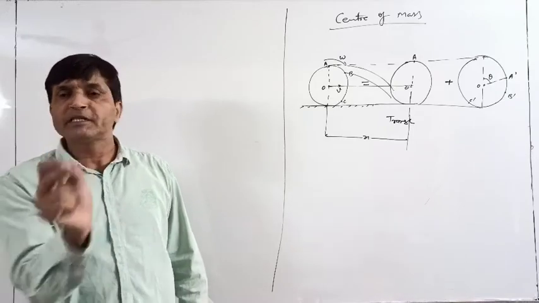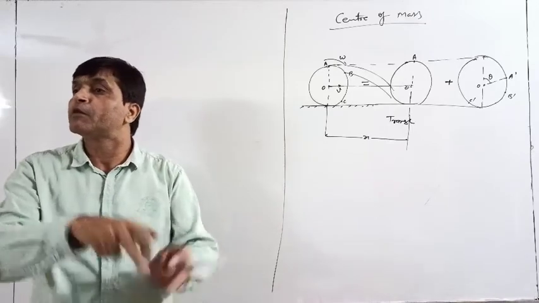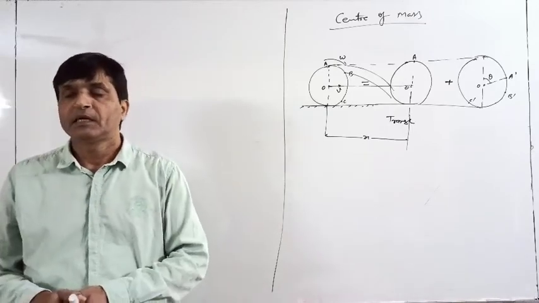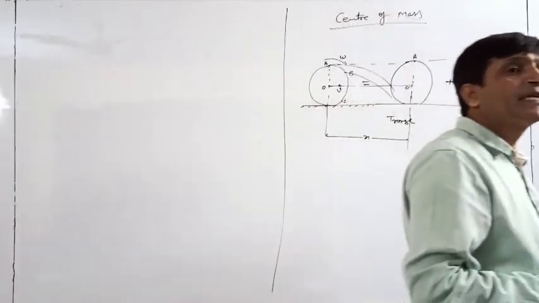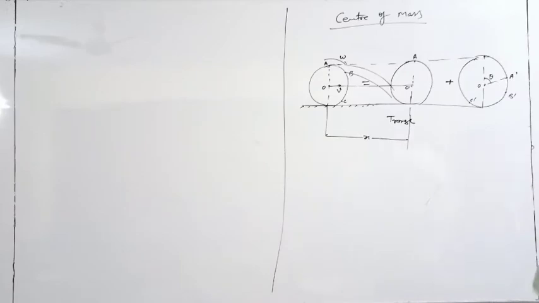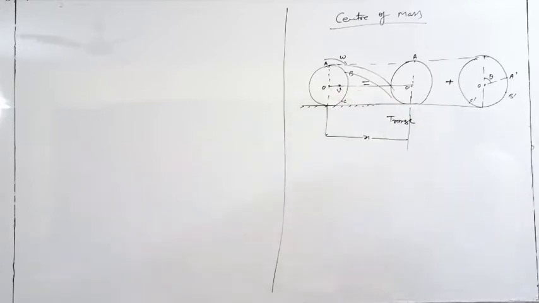And whatever the distance traveled by that point, it is the same as the distance traveled by our whole body. So that point we are calling the center of mass. So here O is called the center of mass because the translational motion of point O represents the translational motion of the whole body.